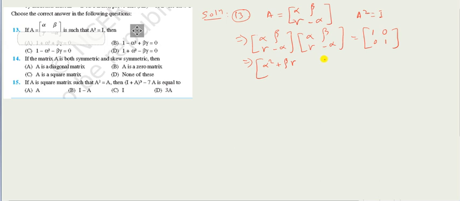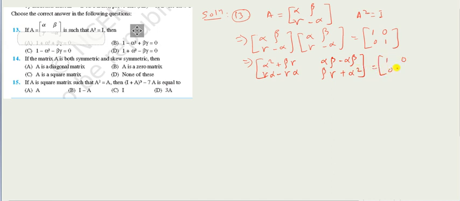Similarly, first row and second column, look carefully: alpha beta minus alpha beta. Again second row and first column, it will be gamma alpha minus gamma alpha, and second row second column, that is beta gamma plus alpha into alpha, which is alpha square.